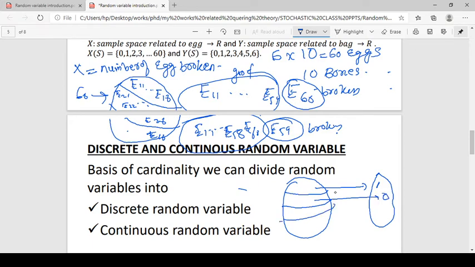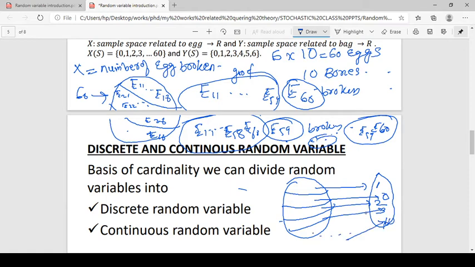Similarly, if the 60th and 59th eggs are broken and all others are good, or the 59th and 58th eggs are broken and all others are good, 2 eggs are broken, so we map it to 2. Similarly 3 eggs are broken, and continuing, up to 60 eggs broken.